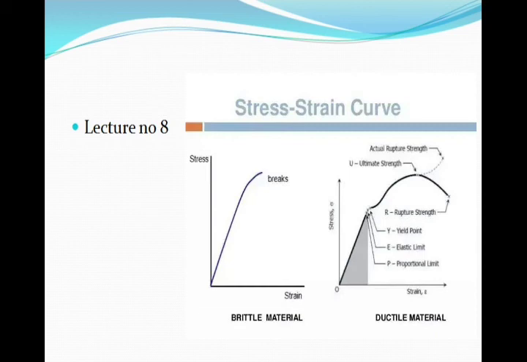Note that proportionality limit does not exceed throughout the diagram. It ends at the proportional limit. Beyond this point, we can say that stress is no longer proportional to strain.